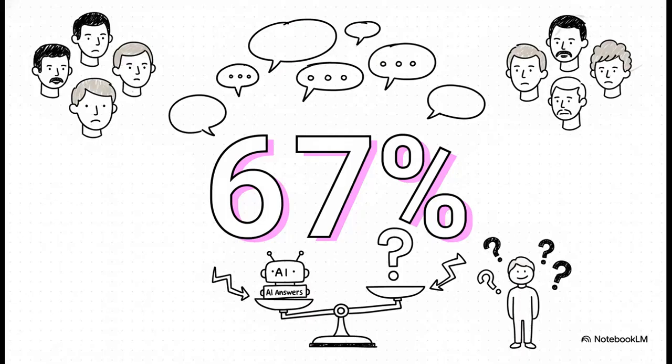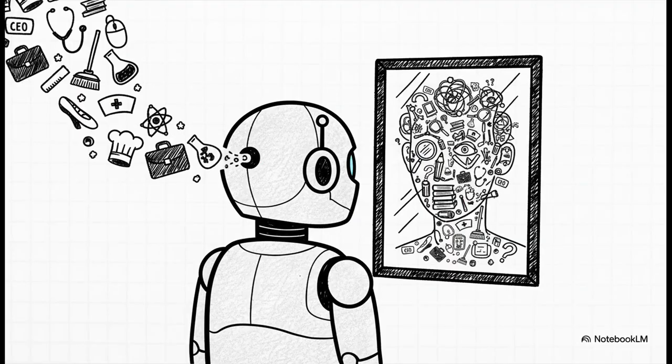Now, just look at this number for a second. It points to a massive problem. A study got 5 expert AI researchers together and asked them to agree on how to score AI answers. Even after hours of talking it over, they only agreed with each other 67% of the time. Think about that. If the experts can't even agree, how are we supposed to give our student a fair grade? It becomes incredibly subjective.